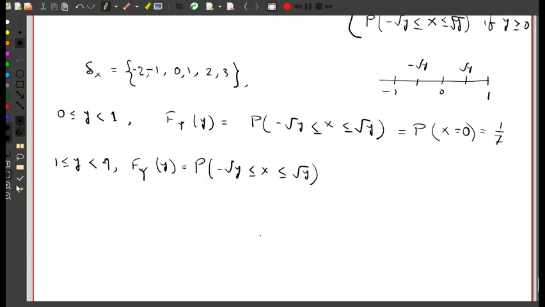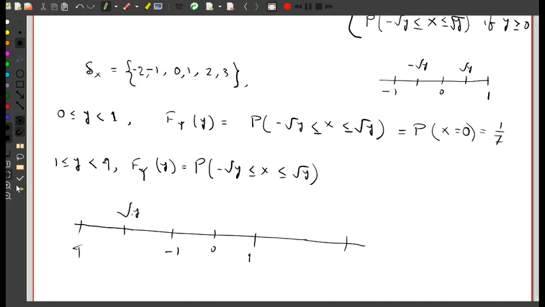Now notice that when y lies between 1 and 4, minus root y lies between minus 2 and minus 1, and plus root y lies between 1 and 2. So X lying between minus root y and plus root y takes the values 0, 1 and minus 1.